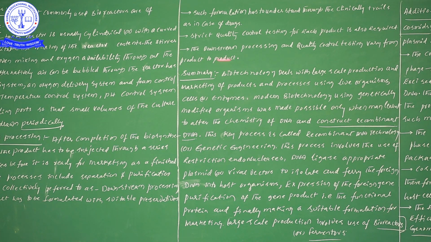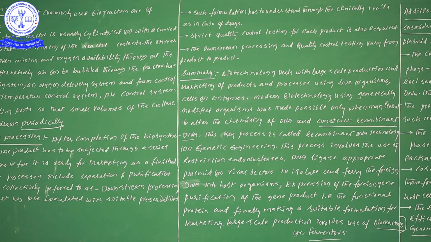Next one, the downstream processing and quality control testing vary from product to product. Means here in downstream processing and quality control testing, it definitely varies from product to product. If you are producing one kind of drug, the procedure will differ, and if you are producing a vaccine, the procedure will be different.